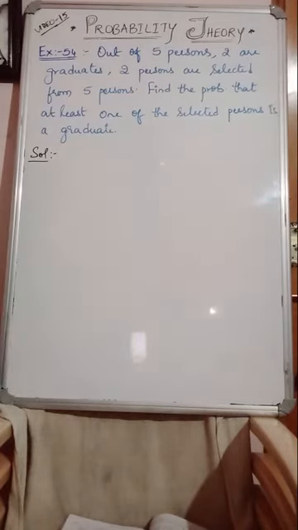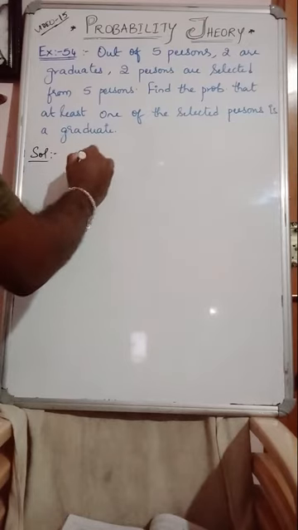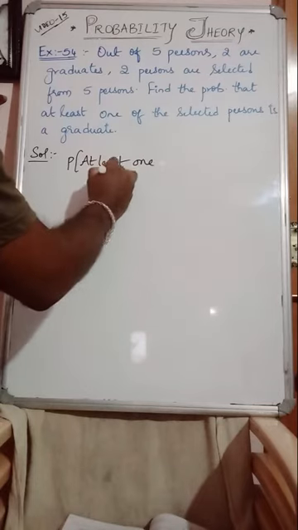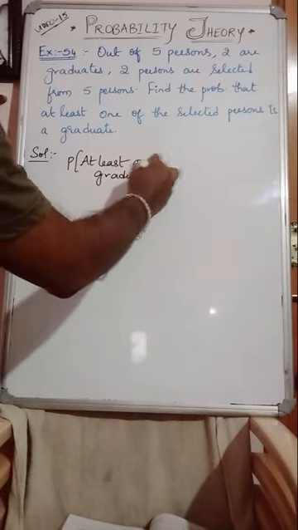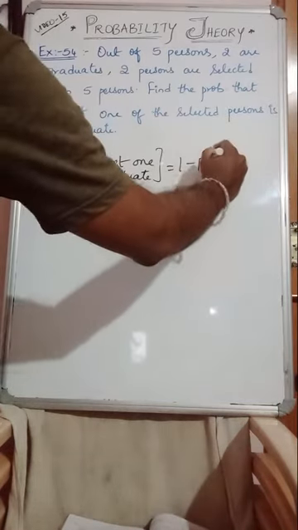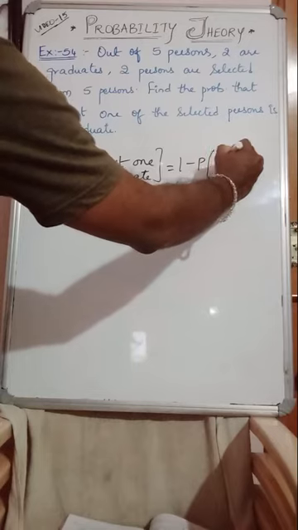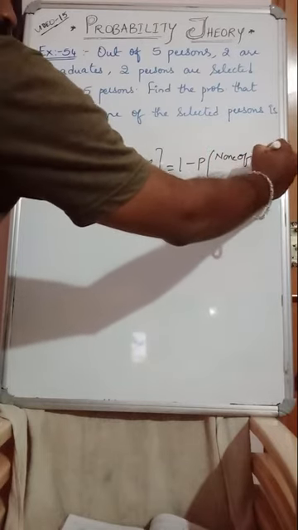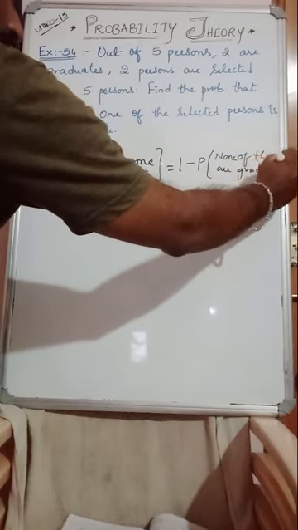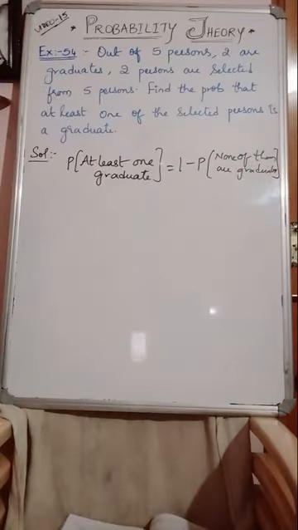First and foremost, what you need to do? Probability of at least one graduate. Probability of at least one graduate means 1 minus the probability that none of them are graduates.